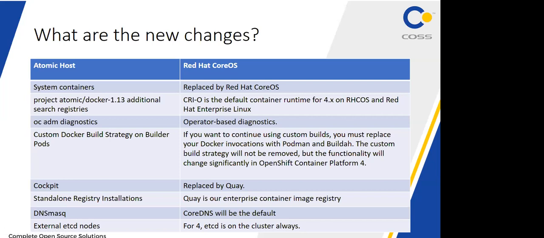Podman is a tool. So if anyone asks what is the difference between Docker and Podman, why we are moving away from Docker and now using Podman: the difference is that in Docker, one background daemon is running.